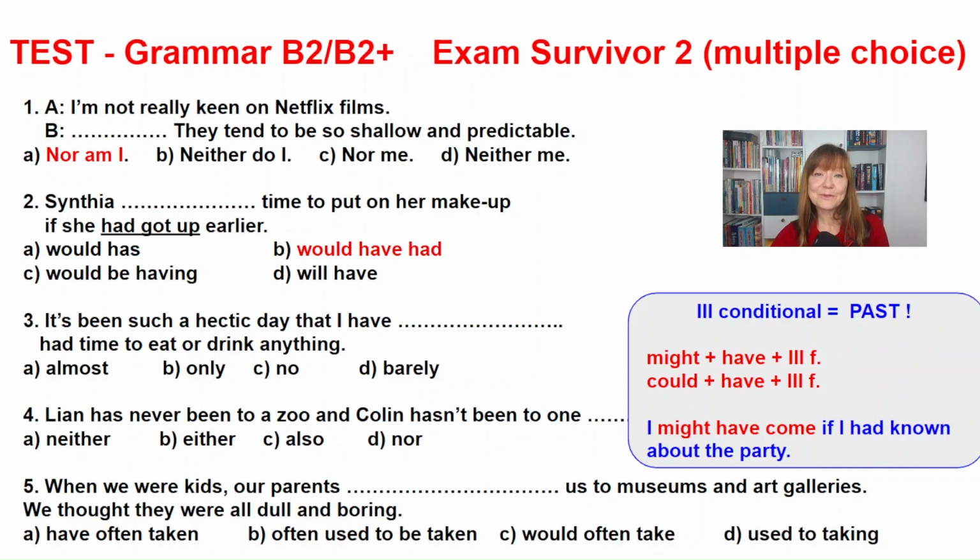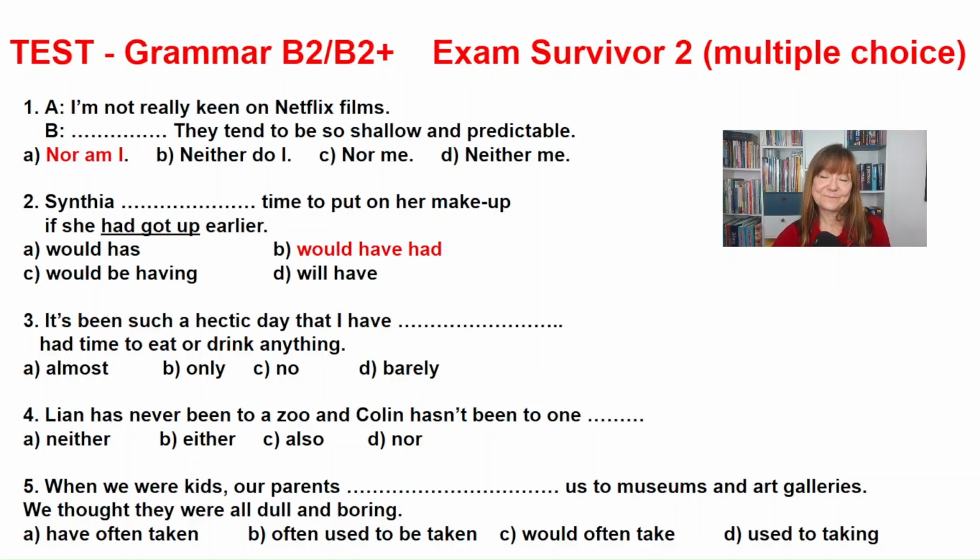We can also use the modal verbs might and could, and then have and past participle, obviously, in this kind of sentence. And then we describe something which is possible rather than definite. I might have come if I had known about the party.